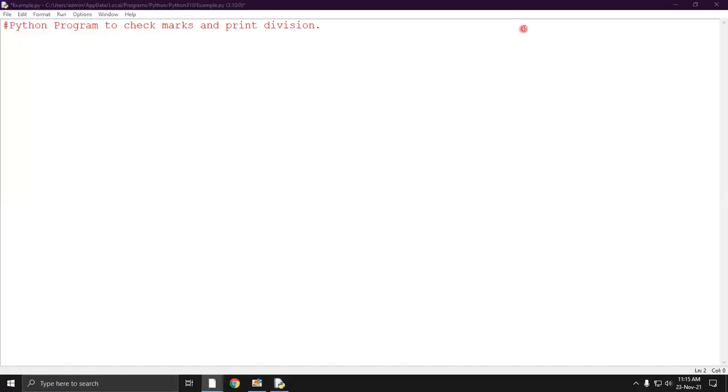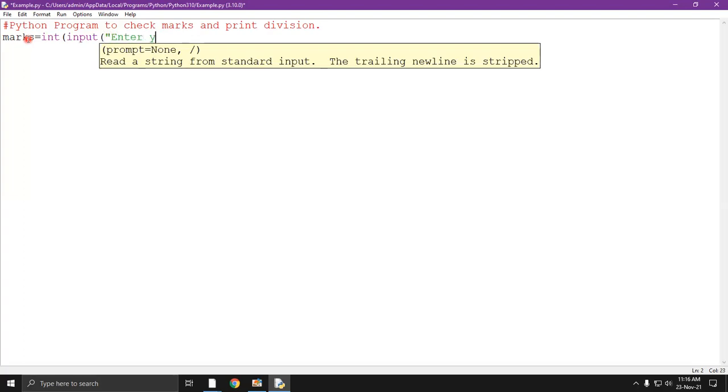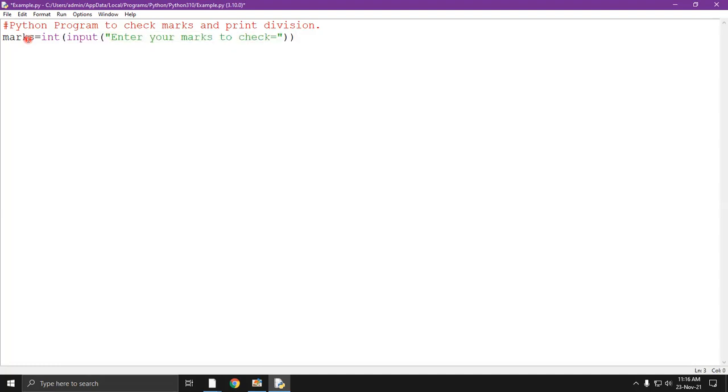For understanding the if, elif, and else statement, here is an example Python program to check marks and print the division. Supposedly, if a student scores above 90, then it should print distinction, and if he is scoring greater than or equal to 60, then it should print first division, and so on, second division and third division. So now we need a variable, let's say marks, and we are taking int input. It will ask the user to enter your marks to check. So here I am giving the message: enter your marks to check. Now this statement will let me enter the marks of our user.